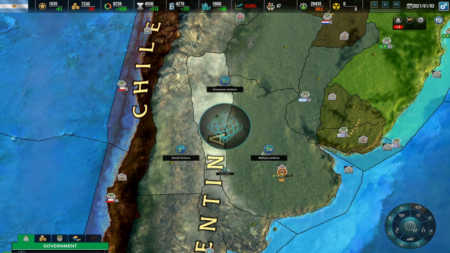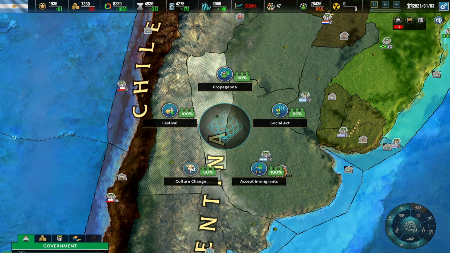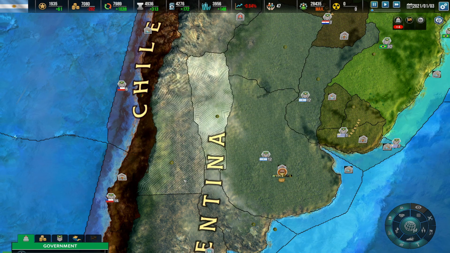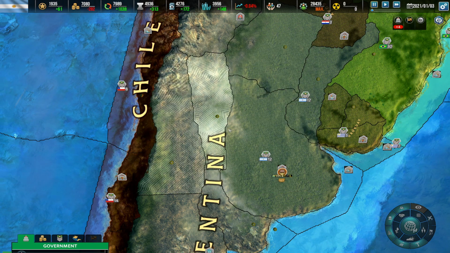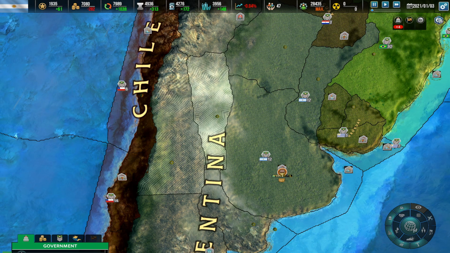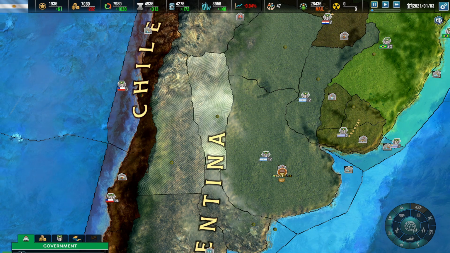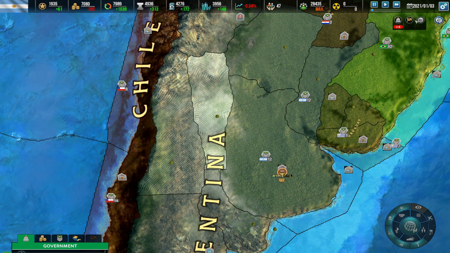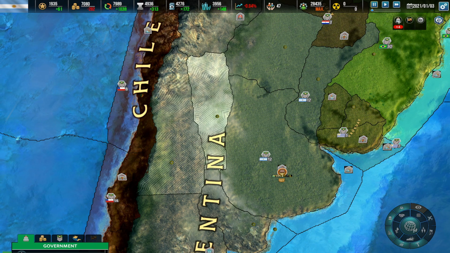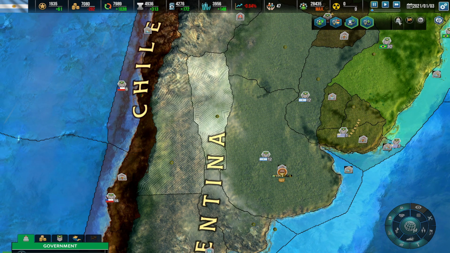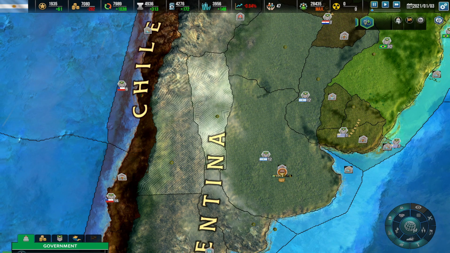Let's go ahead and do it again. This is going to be a province action, social action, propaganda, confirm, because there's another way to stop this, and that is through the notifications here. If the notifications are not shown, you can click here and you're going to be presented with these tabs. You see the one that has red. This means that there are 4 notifications here.